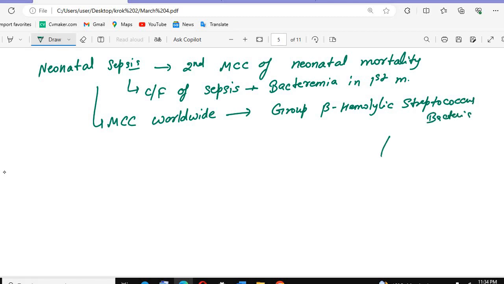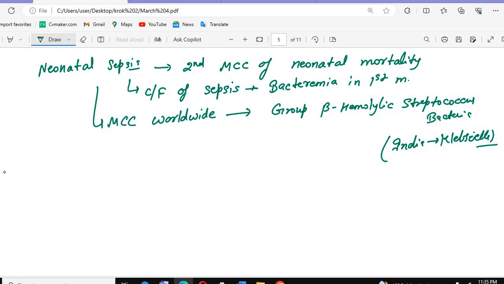If we talk about India, it is Klebsiella. Klebsiella is the most common cause of neonatal sepsis in India.